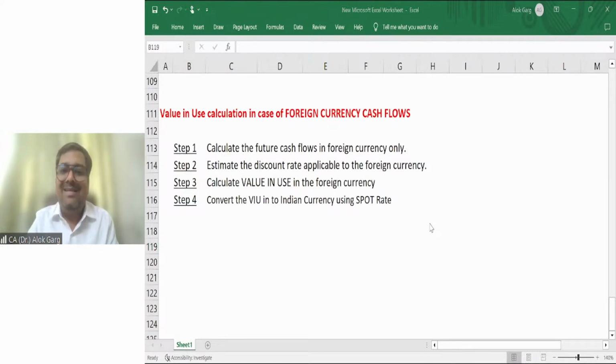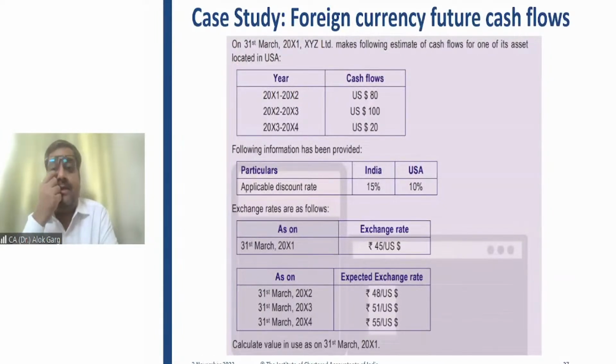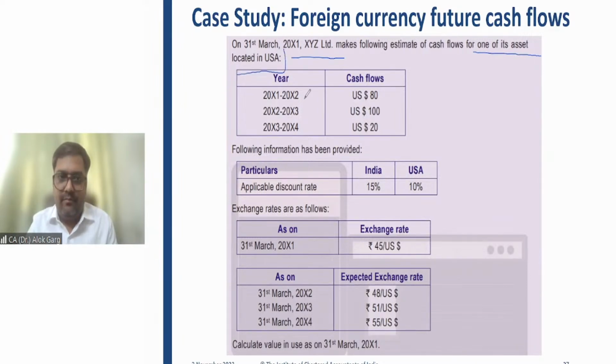Now, let's understand this part with the help of one of the case studies from the ICAI study material. On 31st March 2001, XYZ Limited makes the following estimate of cash flows for one of its assets located in USA. Year 1, 2, 3, 4. The cash flows are $80, $100, $20. The cash flows are given. What was my step number one? My step number one was to compute the cash flow in US dollar.